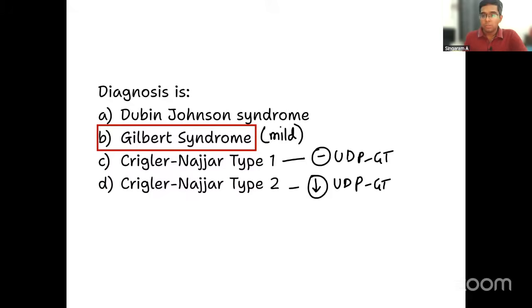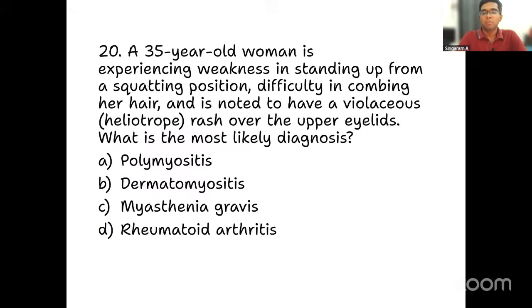So moving on to question number 20. A 35-year-old woman is experiencing weakness in standing up from a squatting position, difficulty in combing her hair, and is noted to have a violaceous or a heliotrope rash over the upper eyelid. What is the most likely diagnosis, right? Is it polymyositis, dermatomyositis, myasthenia gravis, or rheumatoid arthritis? What is your answer?